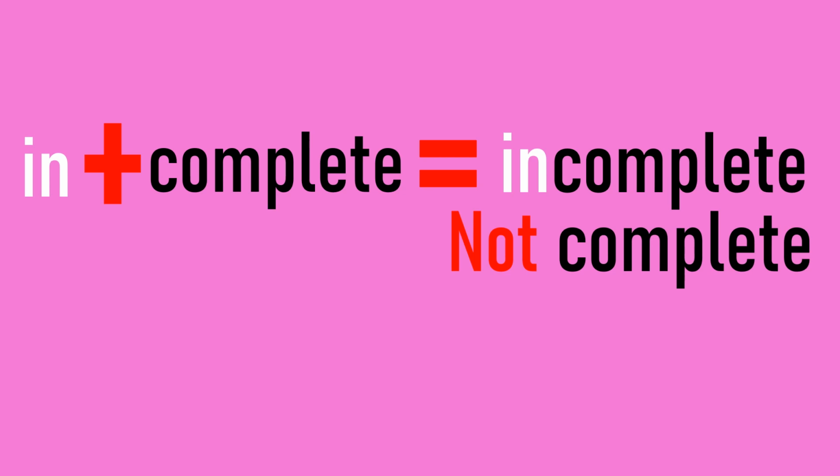Okay, moving on to other prefixes. Dis means opposite of. For example, disrespect. We have mis, which means wrongly. For example, misspelled. We have pre, which means before. For example, preview. We have mid, which means middle. For example, midweek.